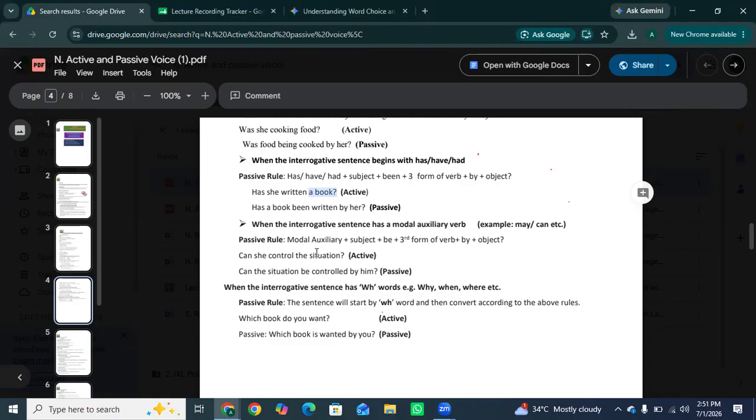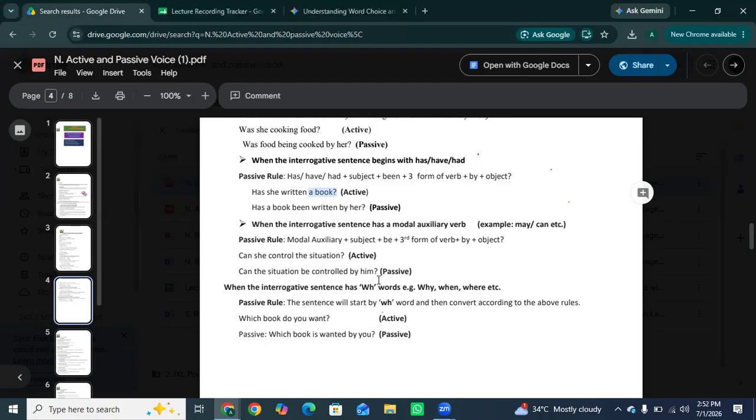Can she control the situation? So, can the situation be controlled by him? So, modal verbs are strong helper words.